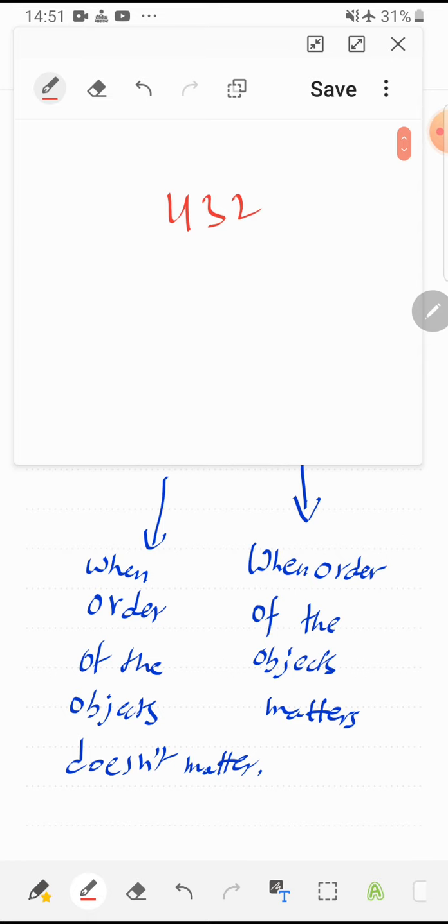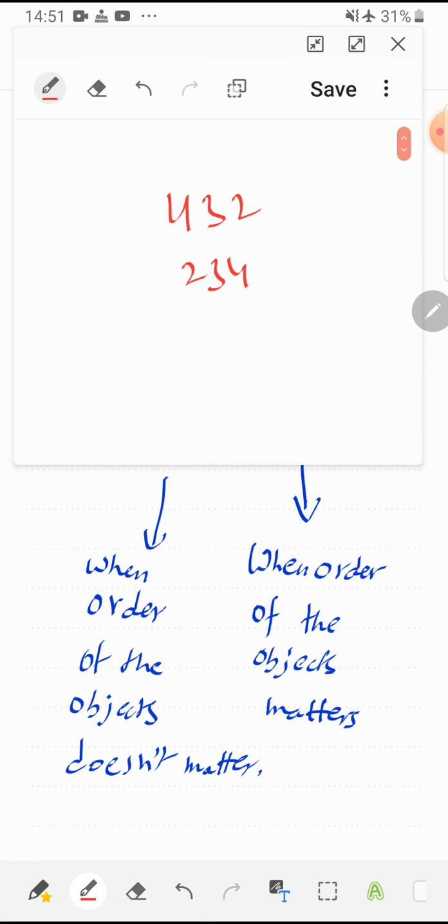Here the digits appear as 4 at the hundreds place, 3 at the tens place and 2 at the unit place. If I shuffle this, it becomes 234. The meaning is changed, the value is changed. So here order matters, and this is the case of arrangement.